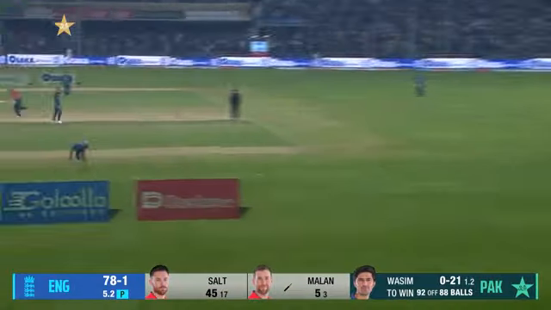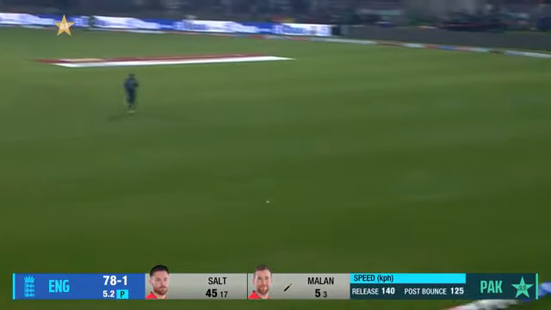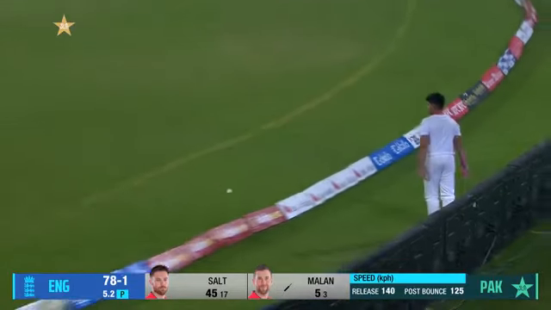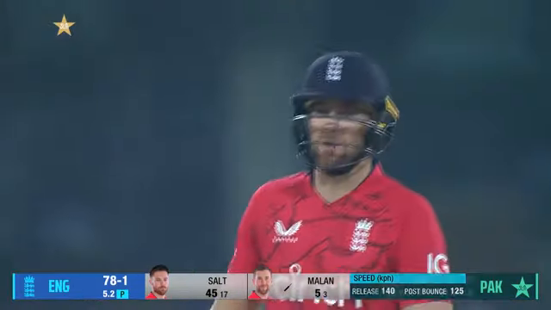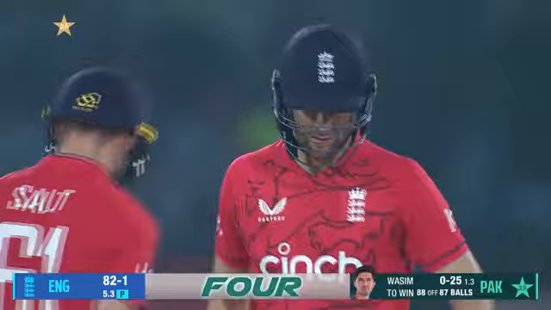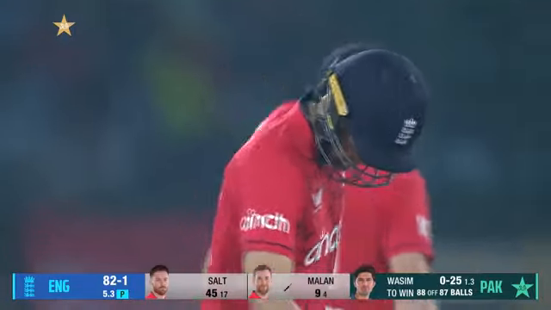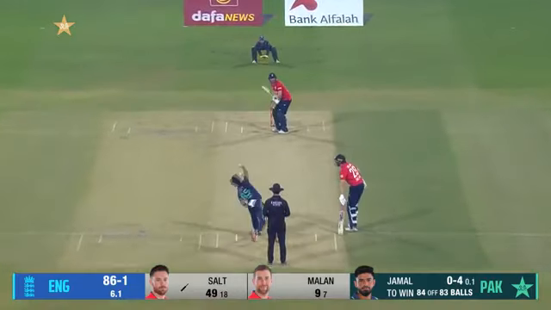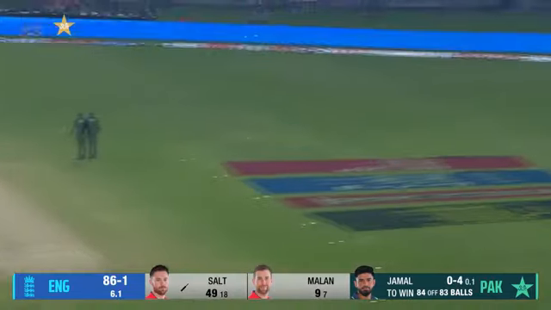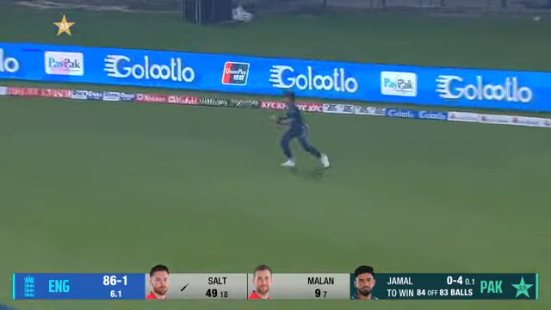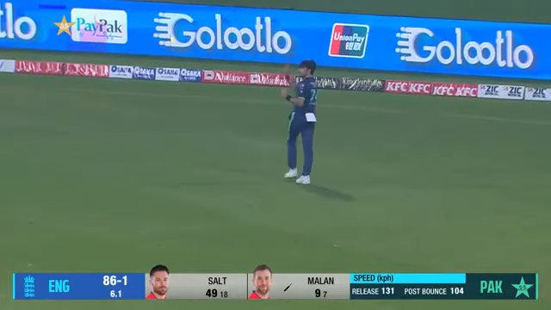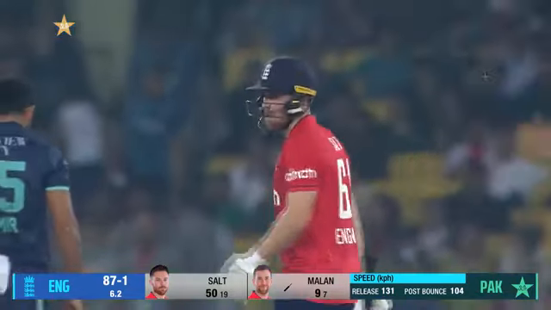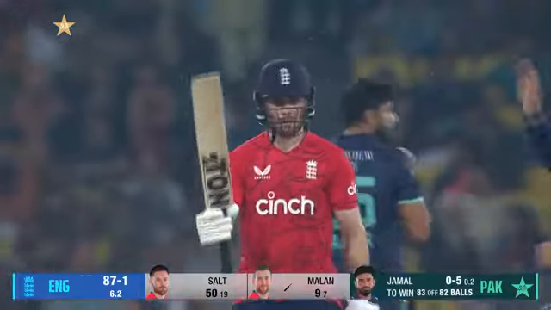Nicely tucked away. And fielder hasn't got a hand to that. That will also race away to the fence. Back-to-back boundaries for Malan. 49 off 18, Phil Salt. And that shot brings up his 50 off 19 deliveries. What an innings from Phil Salt this. England is cruising.